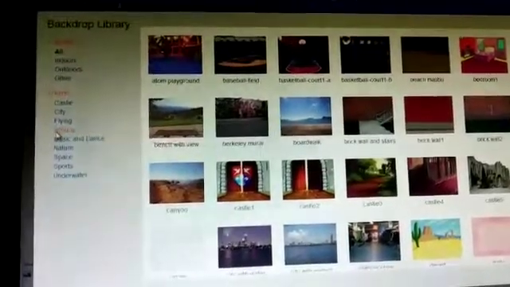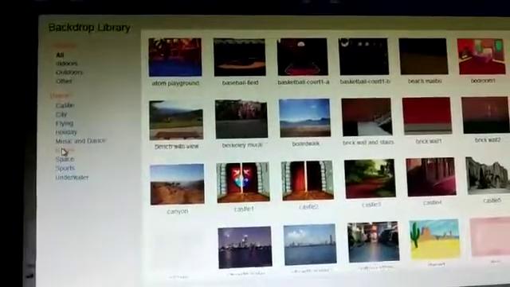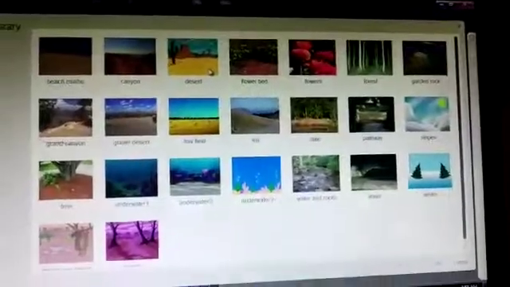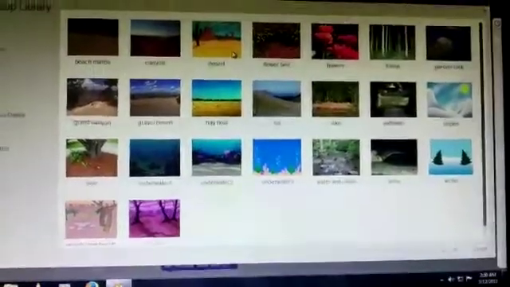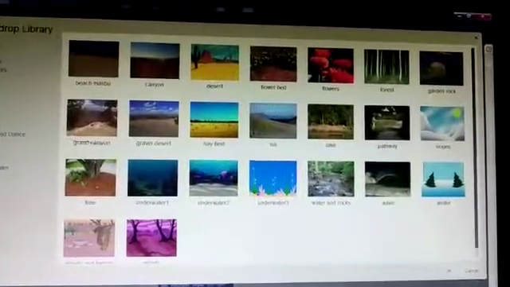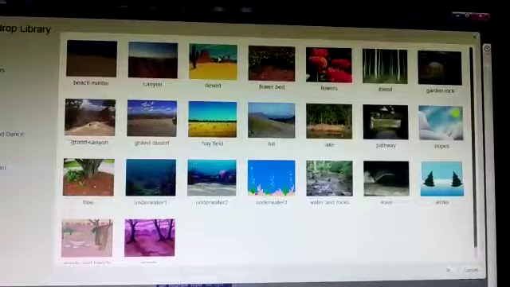We will choose nature. Just go to nature and click here. You may see so many themes are here. Choose any one, whatever you like. This I like much. That's why I am going to choose this flower.